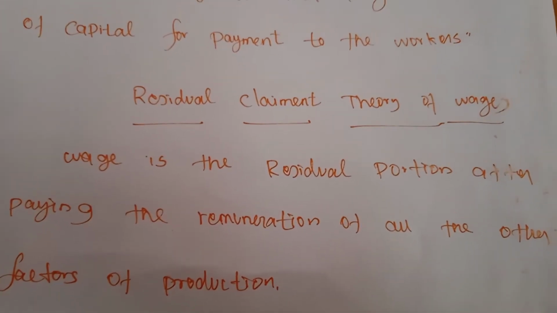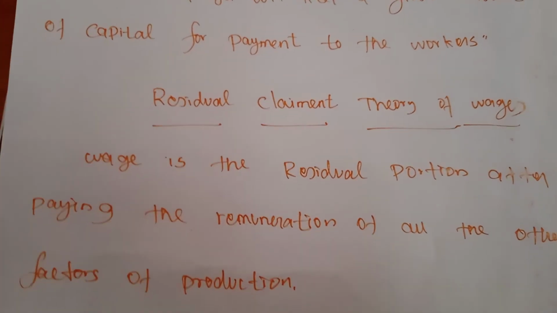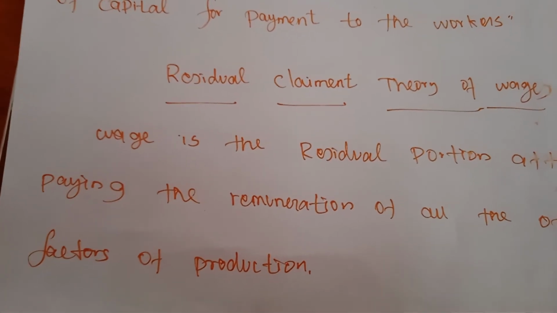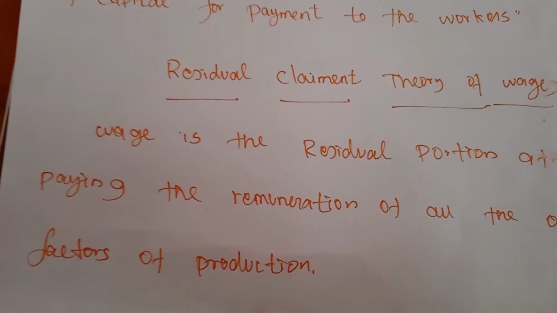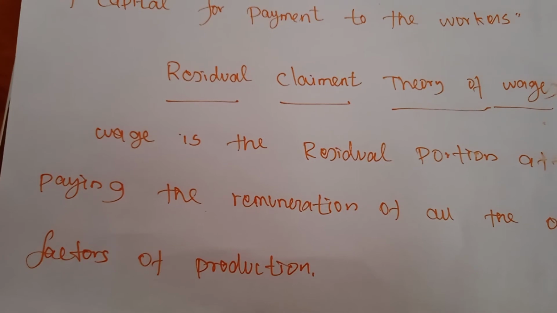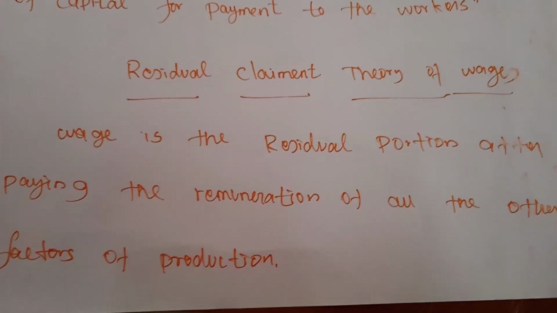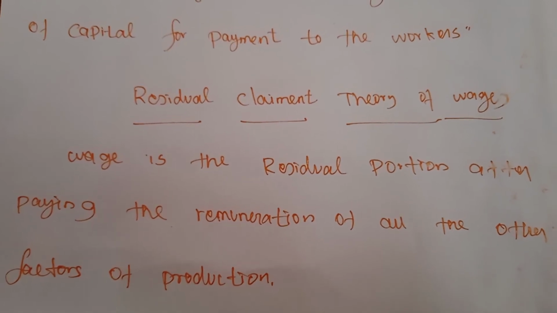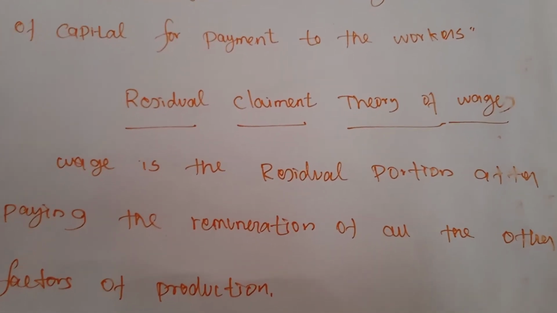So this theory also has one of the criticisms. What do the criticisms mean? This theory does not explain the role of trade unions in securing higher wages for workers. Normally all the factors of production have the right to get remuneration in a prescribed method.